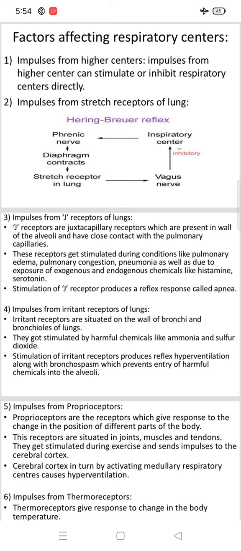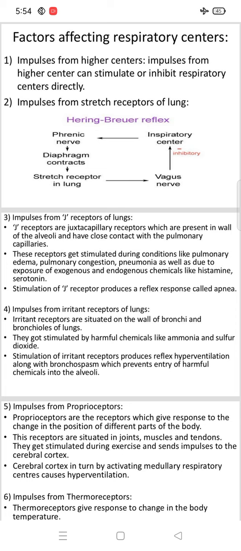J receptors are juxtacapillary receptors which are present in the walls of alveoli and have close contact with pulmonary capillaries. These receptors get stimulated in conditions like pulmonary edema, pulmonary congestion, pneumonia, as well as due to exposure to exogenous and endogenous chemicals like histamine and serotonin.